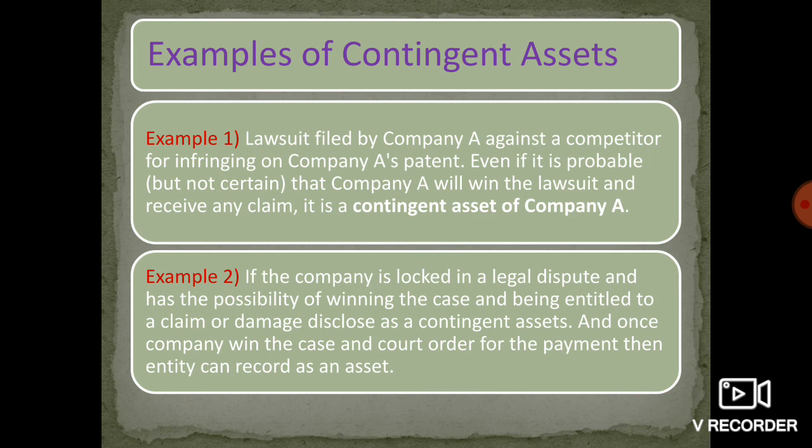If the company is locked in a legal dispute and has the possibility of winning the case and being entitled to a claim or damages, it is disclosed as a contingent asset. Once the company wins the case and the court orders the payment, then the entity can record it as an asset.